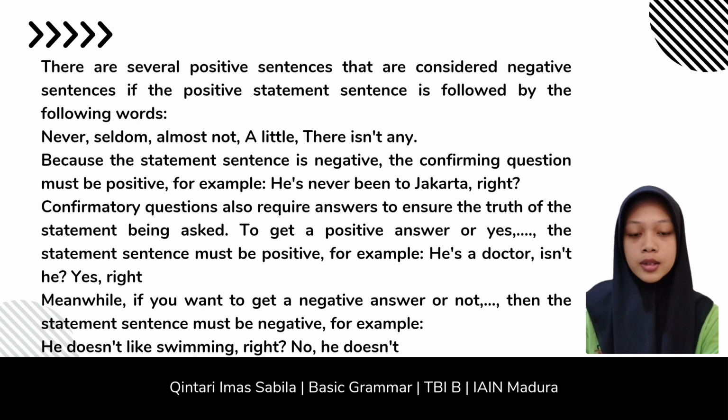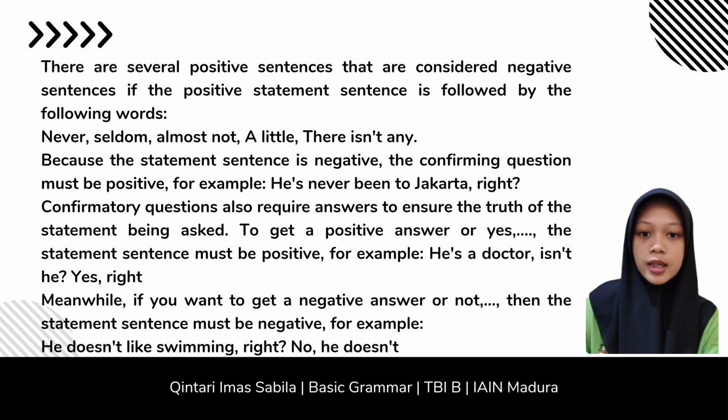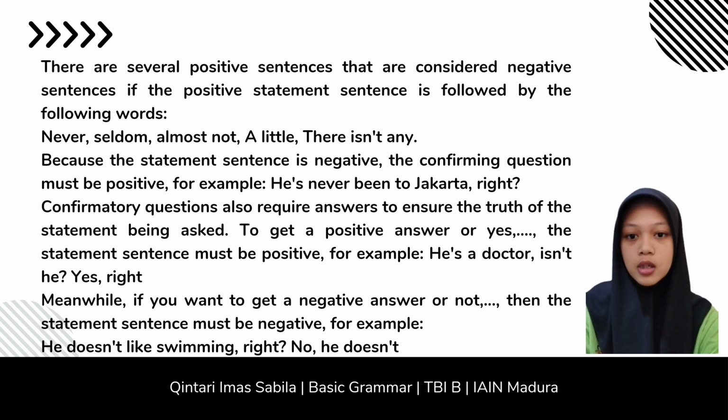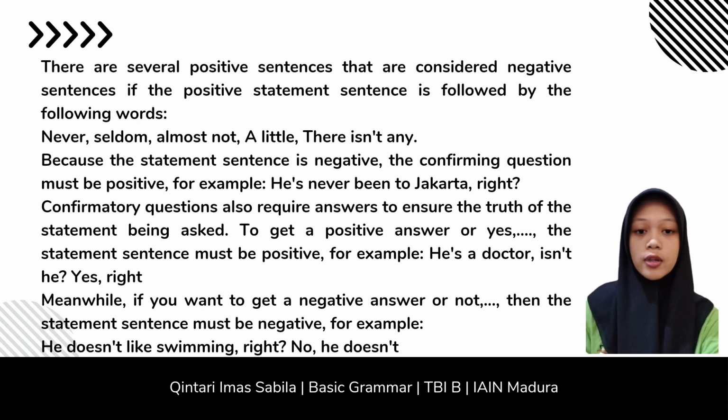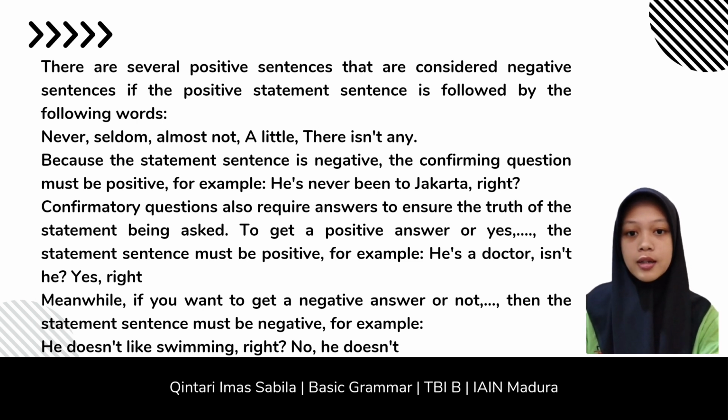Confirmatory questions also require an answer to ensure the truth of the statement being asked. To get a positive answer or yes, the statement sentence must be positive. For example, he is a doctor, isn't he? Yes, he is. Meanwhile, if you want to get a negative answer or no, then the statement sentence must be negative. For example, he doesn't like swimming, does he? No, he doesn't.